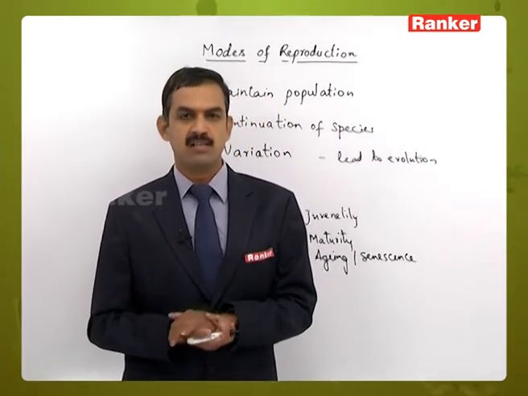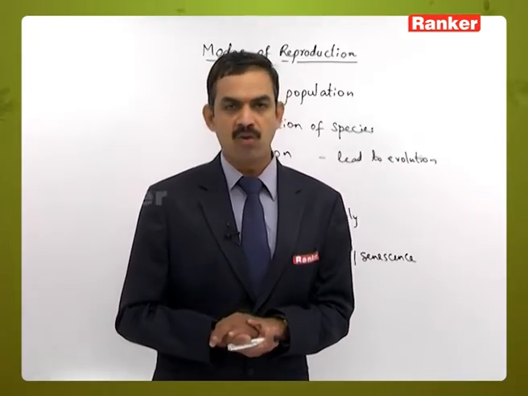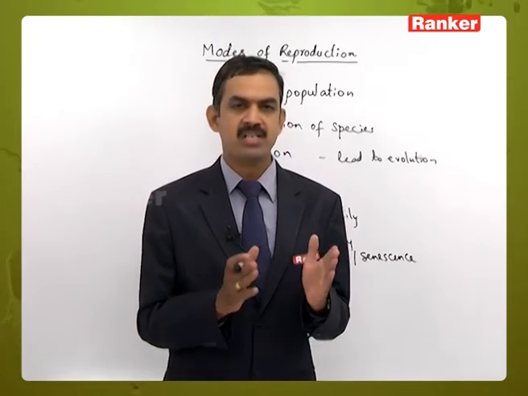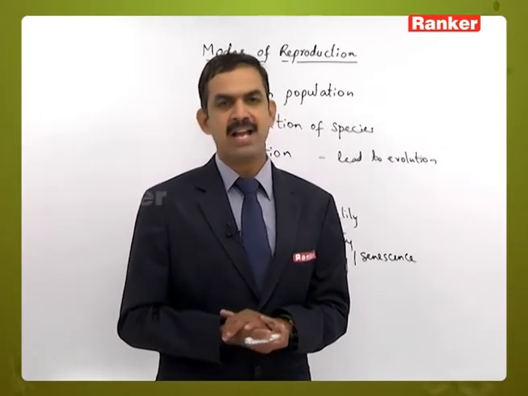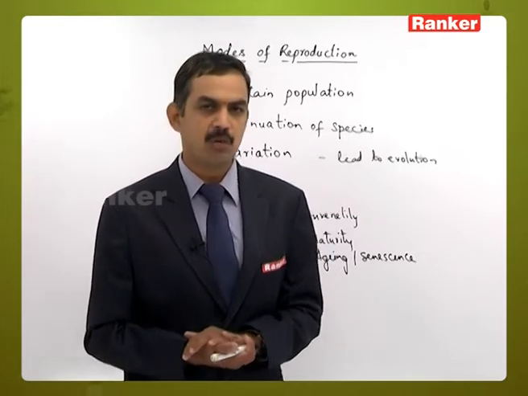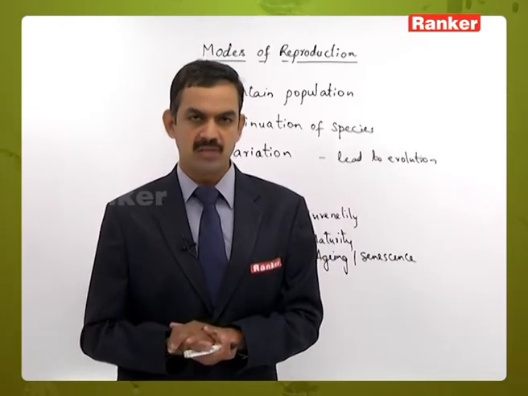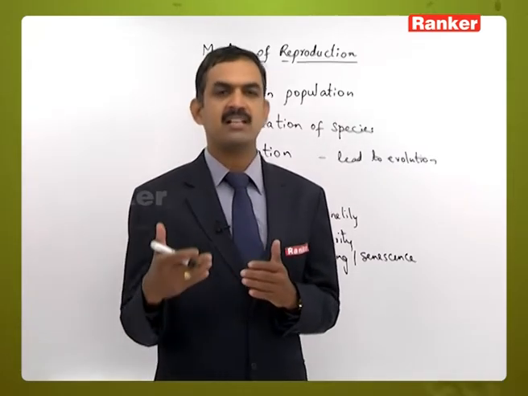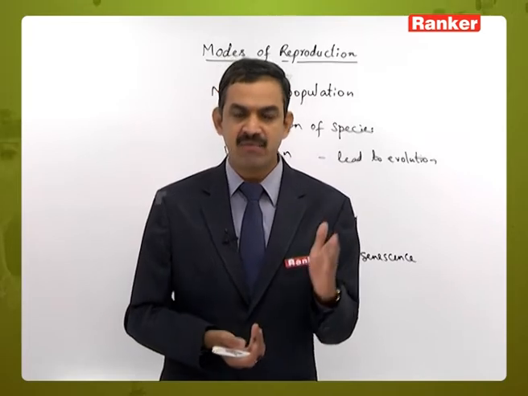Then the next one is perennial plants. These are the ones which survive for many years, and here there is no specific division between the vegetative stage and the reproductive stage, as we saw in biennial plants, because in biennial plants the first year was the vegetative stage and the second year the reproductive stage. But in perennials, every year the vegetative stage and the reproductive stage come in a cyclic manner. That is a life cycle we can consider.